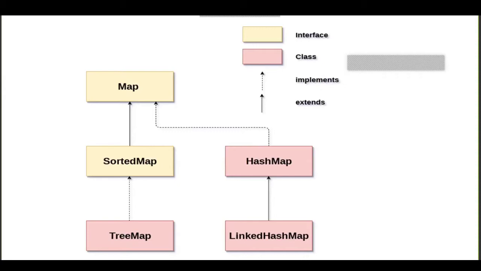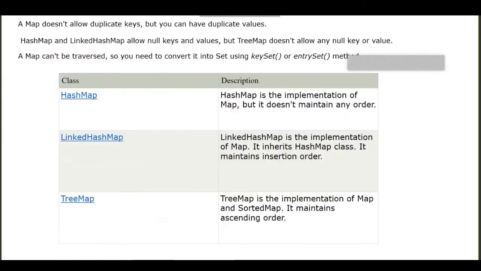Map doesn't allow duplicate keys, but you can have duplicate values. Hash map and linked hash map allow null keys and values, the same as hash set and linked hash set. But tree map and tree set don't allow null values.